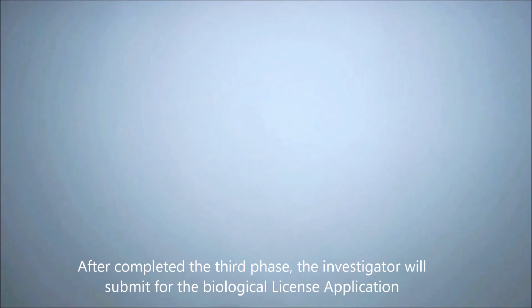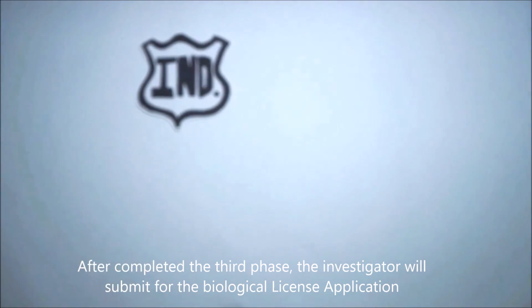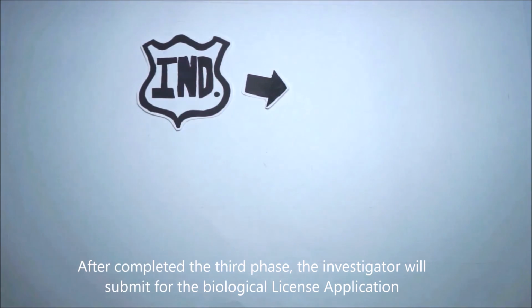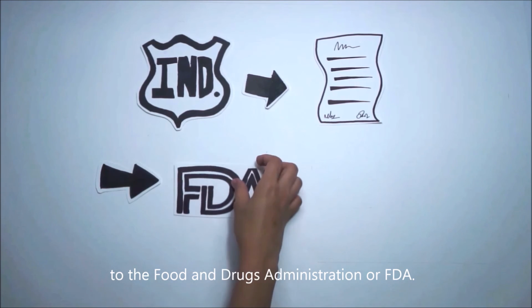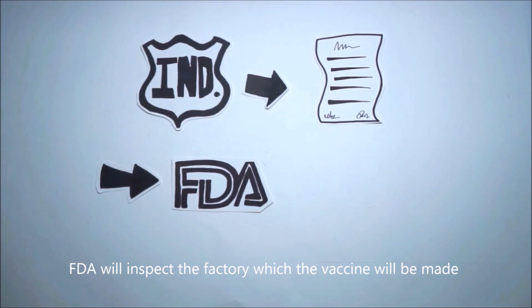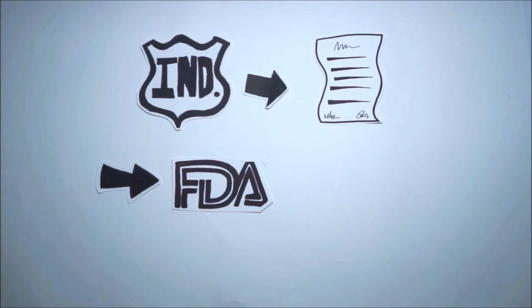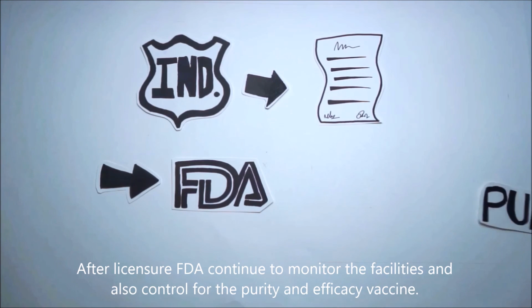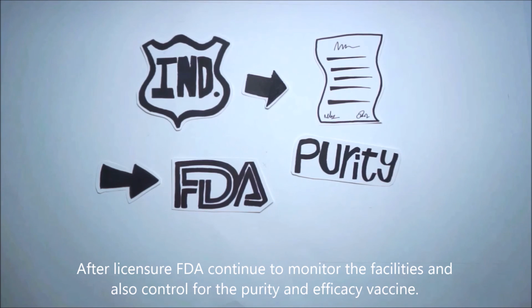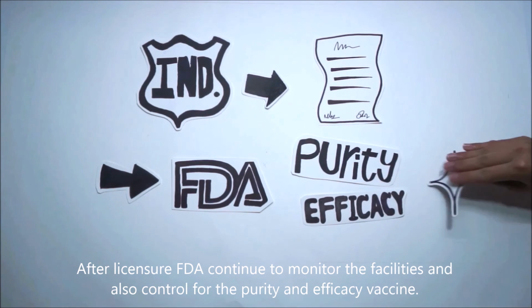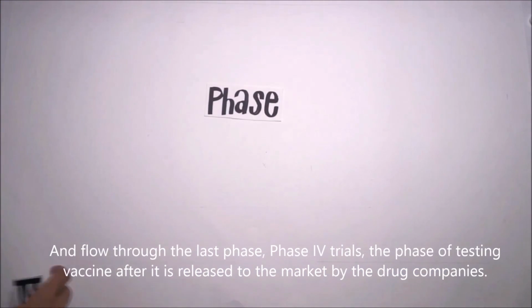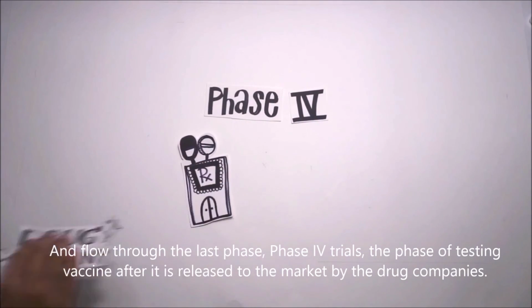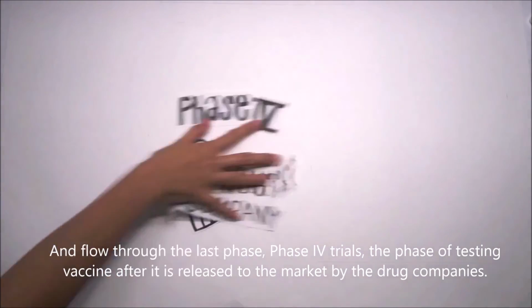After completing the third phase, the investigator will submit a biological license application to the Food and Drug Administration, or FDA. The FDA will inspect the factory where the vaccine will be made. After licensure, the FDA continues to monitor the facility and also controls the purity and efficacy of the vaccine. And now to the last phase, phase 4 trials. This phase is testing vaccines after they are released to the market by the drug company.